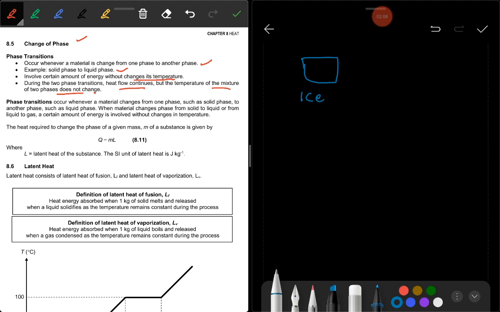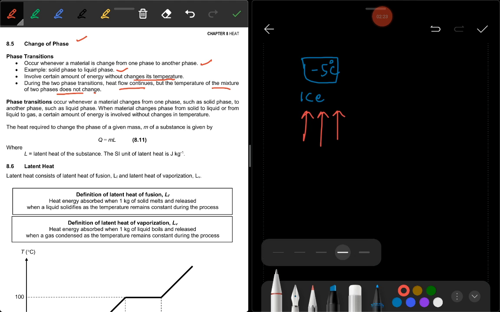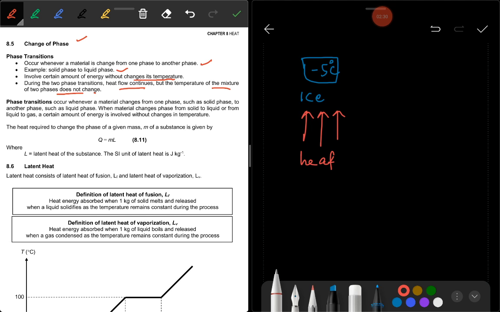You heat the ice, you give heat to the ice, which starts at minus 5 Celsius degree, until the final temperature of the ice is 110 Celsius degree.